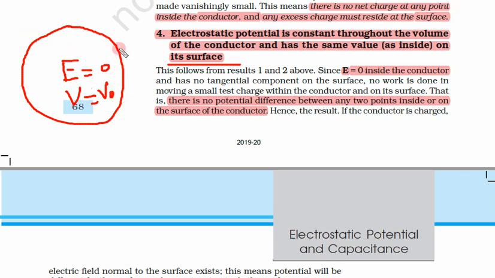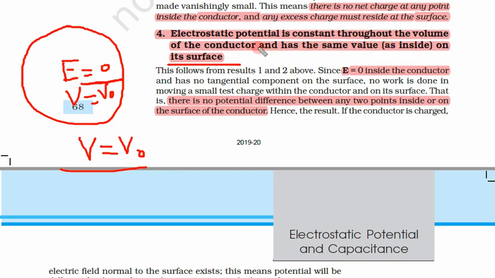Even on the surface, the potential inside till the surface is equal to V naught, the same throughout. So the electrostatic potential is constant throughout the volume of the conductor.